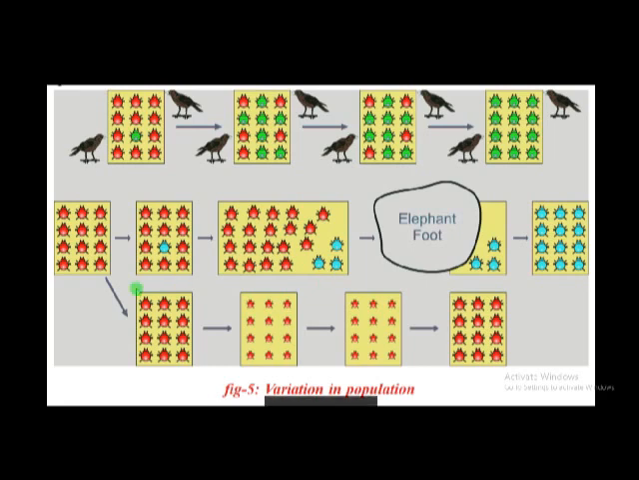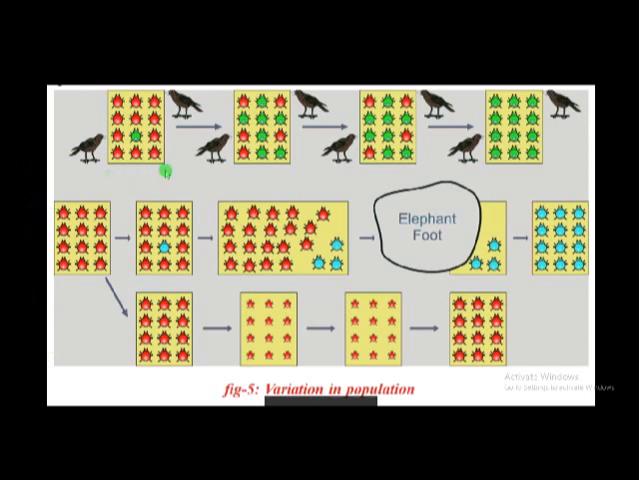Here a small picture is there. This is about variations in population. The first one represents natural selection. Actually, all these pictures are responsible for evolution and for variations. These variations are carried to the next generation. That is called heredity, the transfer of characters from parents to progeny, from parents to children. It is called inheritance.